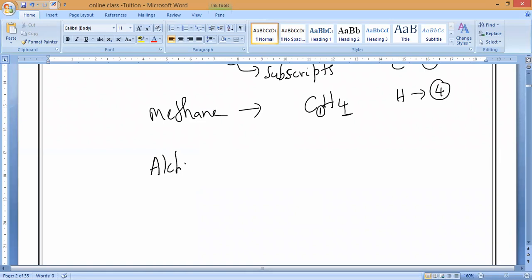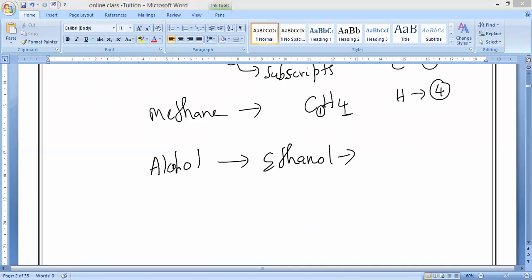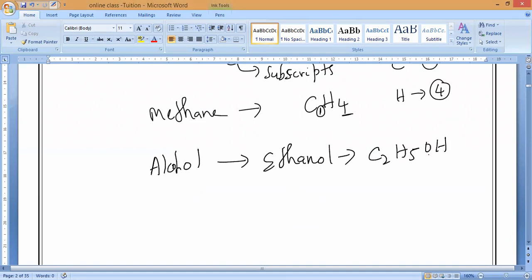Alcohol, all alcohols you can take. Basically this is also called ethanol. Alcohol we can say, okay? So alcohol, you can write C2H5OH. What is the formula? C2H5OH. Don't think, sir, why is one H written separately? Because OH is one polyatomic ion. That is why.